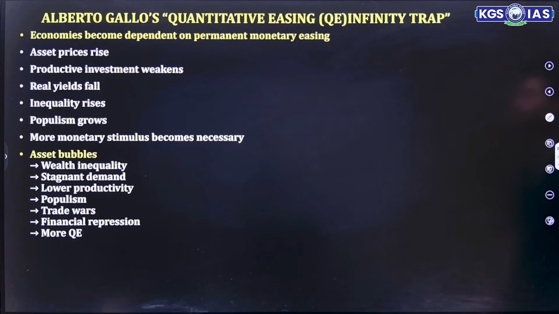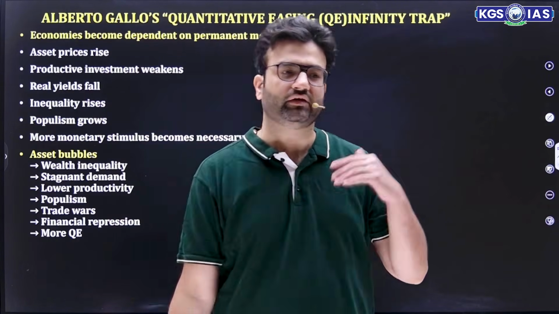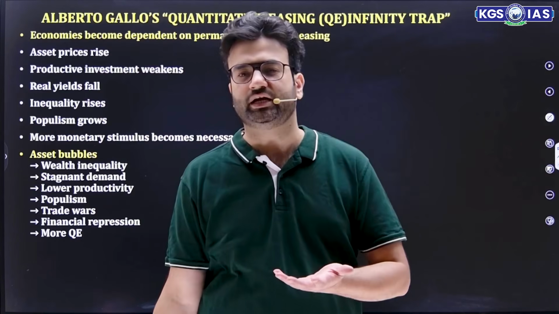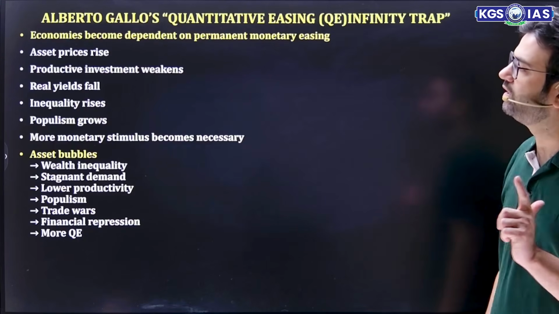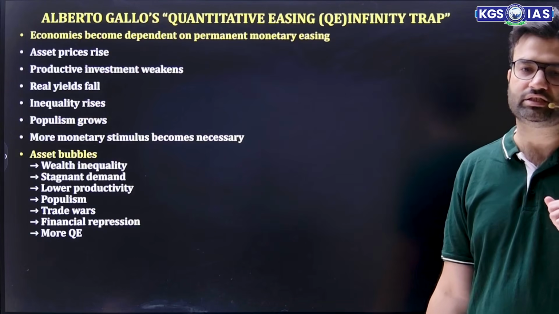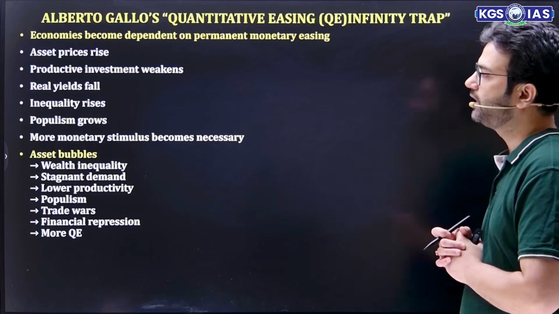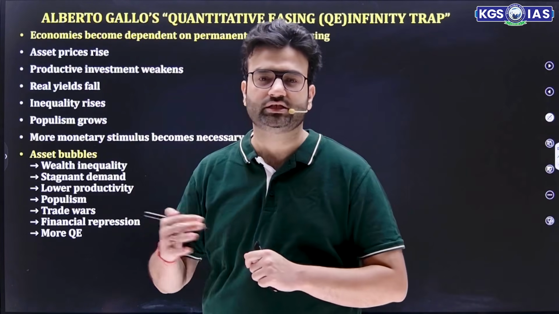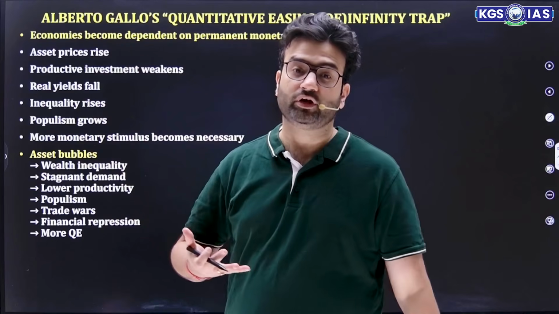Then Alberto Gallo's quantitative easing trap. Now, what is the quantitative easing trap? Suppose in the context of India, when RBI reduces the interest rate, that is called quantitative easing, a monetary measure to increase the money supply in the economy. When quantitative easing is followed, economies become dependent on permanent monetary easing. If you keep on easing, it leads to more money flow, and people have more income with them.